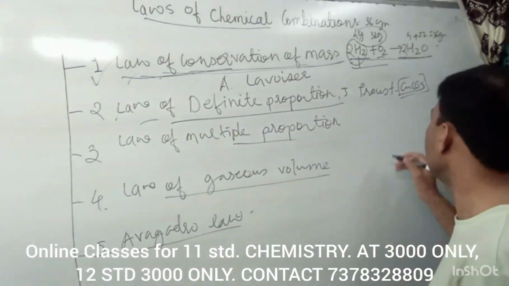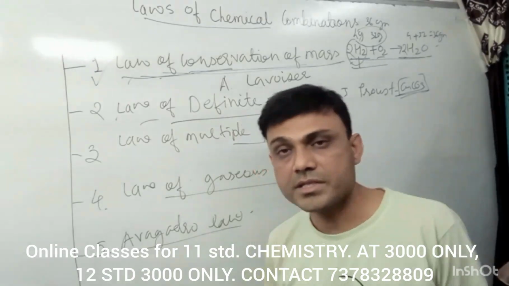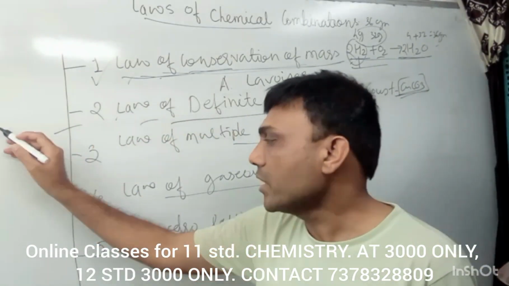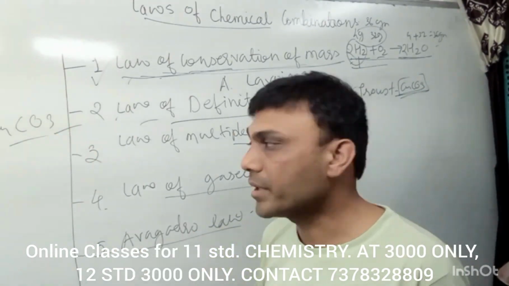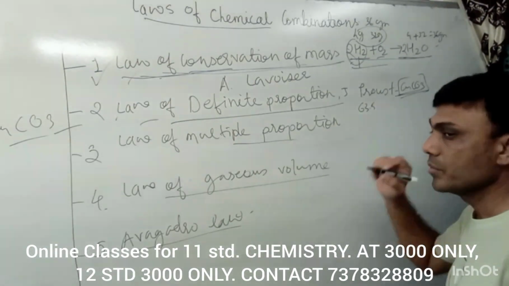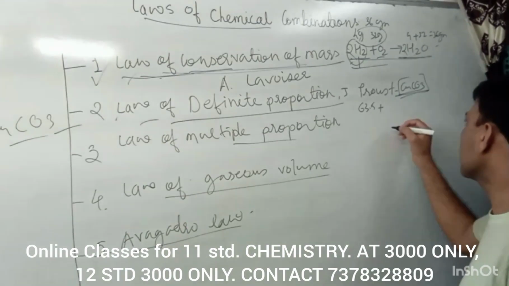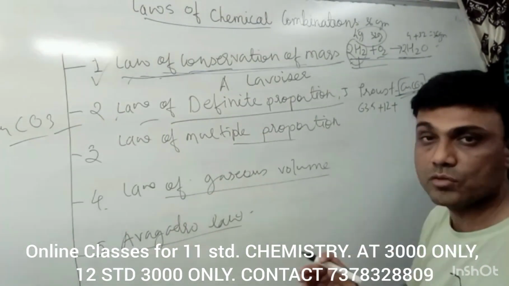For example, we take copper carbonate, CuCO3, where the atomic mass of copper is 63.5, plus carbon is 12, plus oxygen 16 into 3, that is 48.